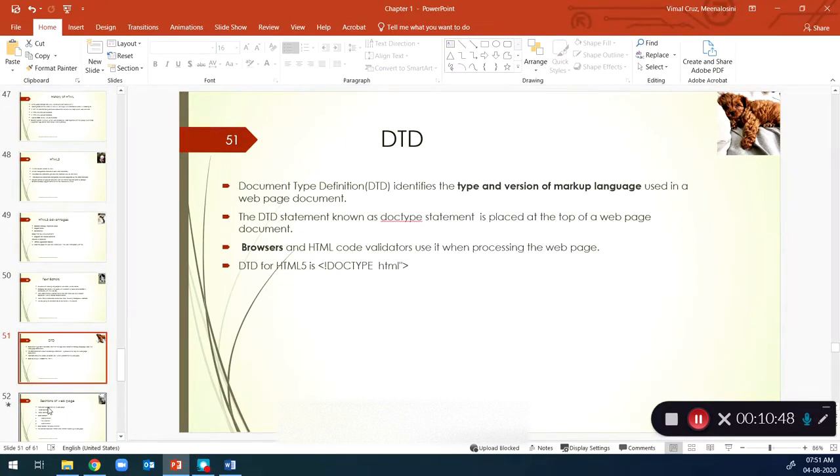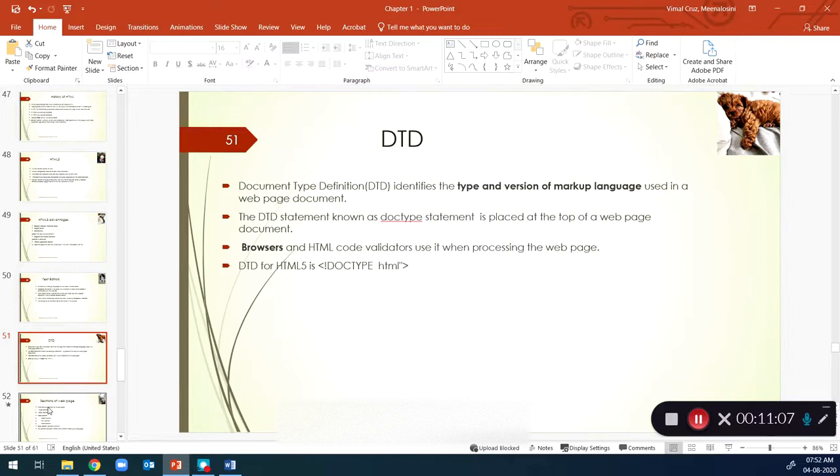Document type, DTD. What is this? Document type definition. So I told you that there were different versions of markup languages that were developed, and a browser can understand different types of markup languages.